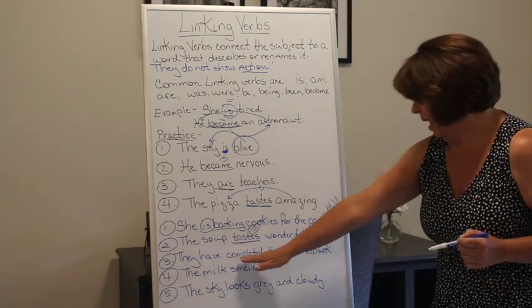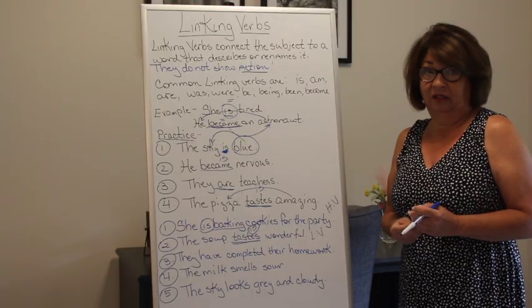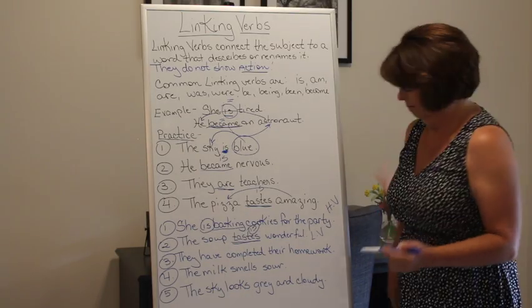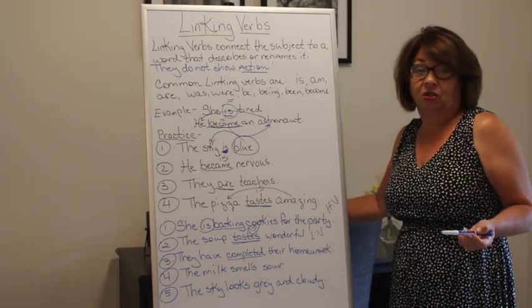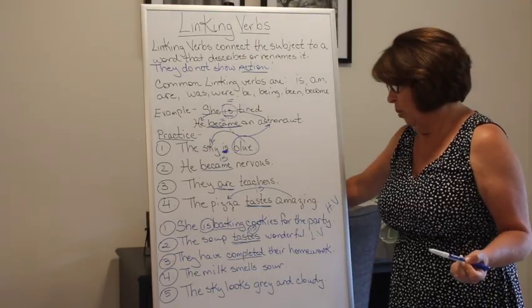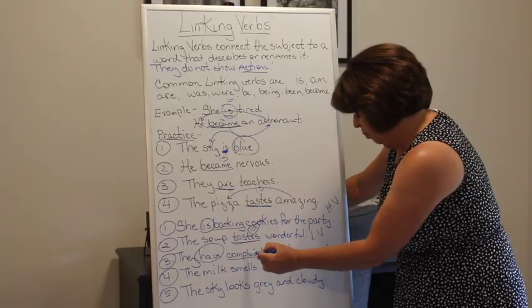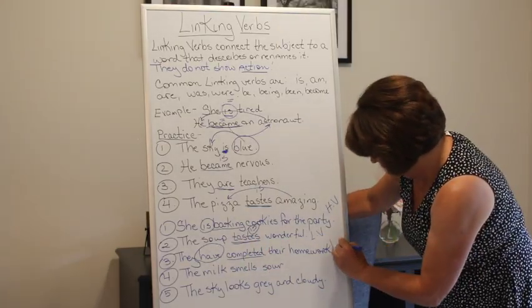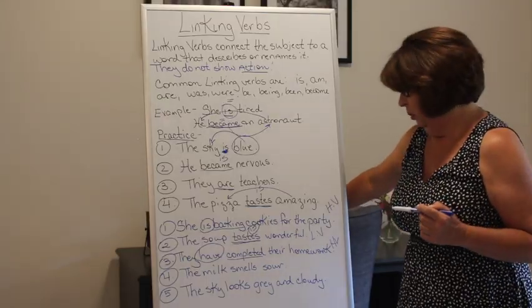They have completed their homework. Do you see an action in that sentence? Okay, if you said completed, you would be correct because you can finish or complete something. So now we're going to look for, do we have a helper? Yes, we do. Here it is, have. So have completed. So we know that this is going to be a helping verb. All right, next one. You try this one.